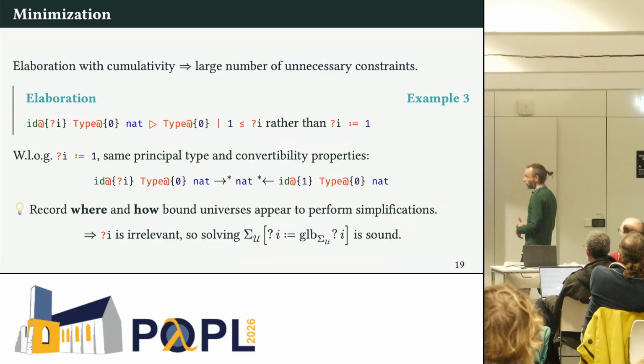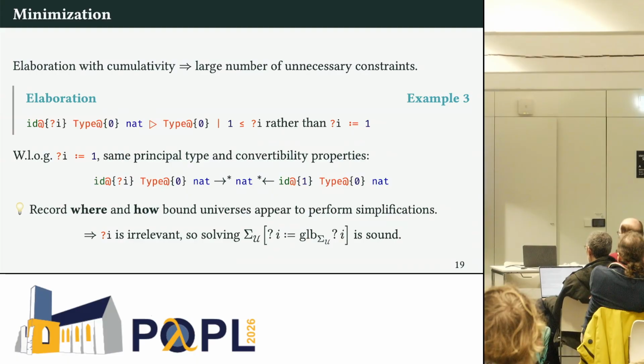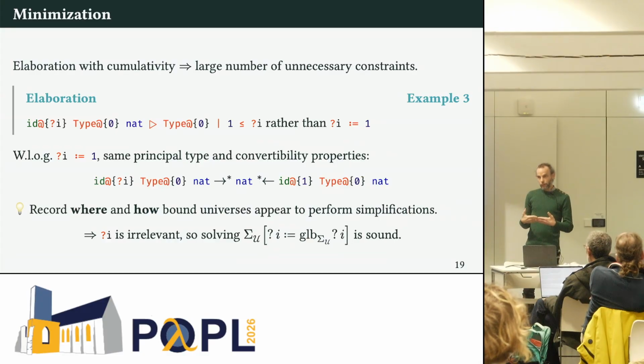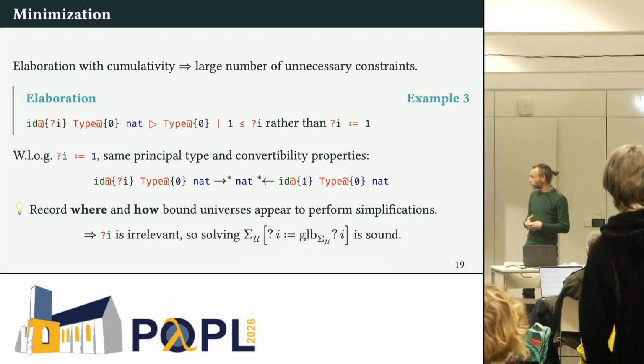But at the same time, without loss of generality, we could assign 1 to i without losing anything. The principal type of the expression will be the same, and even the conversion behavior of the expression will be the same, because however you instantiate this universe variable, the normal form of the identity goes down to nat.